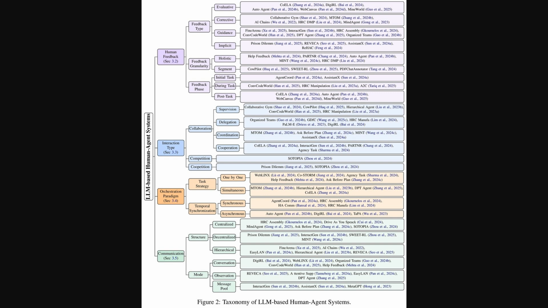Then for interaction type, we see subcategories of collaboration like delegation or supervision, but also distinct types like competition and even co-opetition. That's a scenario where entities might cooperate on shared objectives while still competing in other aspects. This figure similarly details the orchestration paradigm and communication with their specific strategies and modes.